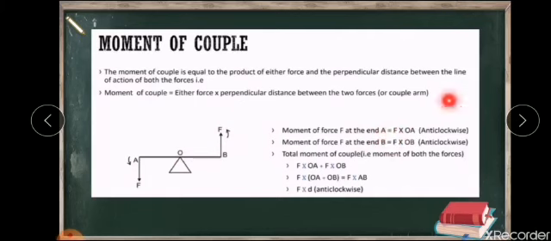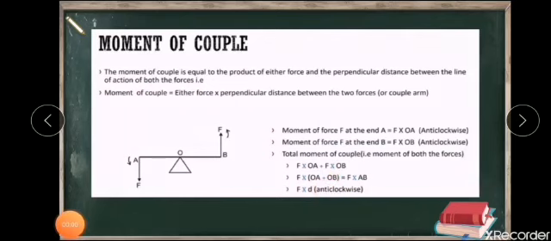Now the total moment, how do you calculate? You add the moment at A and B. Here you can take F common. The remaining will be OA plus OB, which is the total distance AB, and hence the moment of a couple is given as force into the total distance.